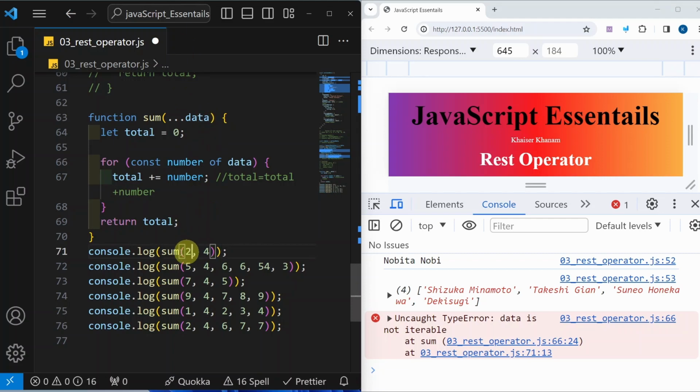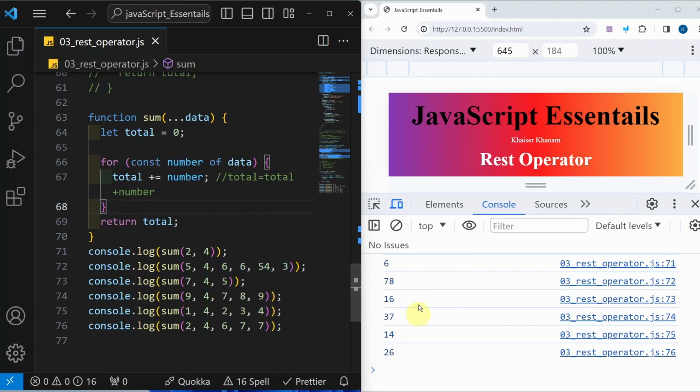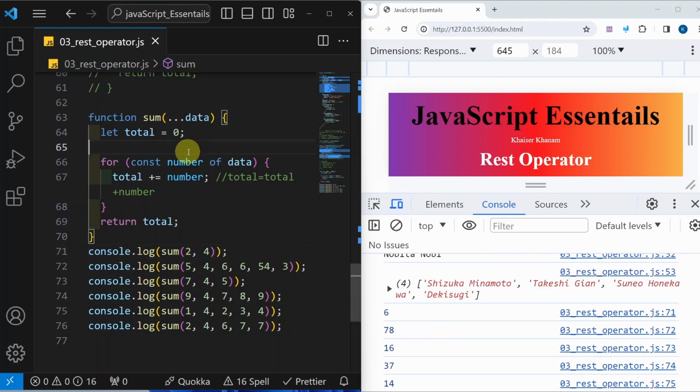So first time data will be an array of these two elements. In the second call, this data will be an array of 5 elements. I will save this. Now you can see I will be getting the sum of all these elements, and for each and every call I will have a different result.